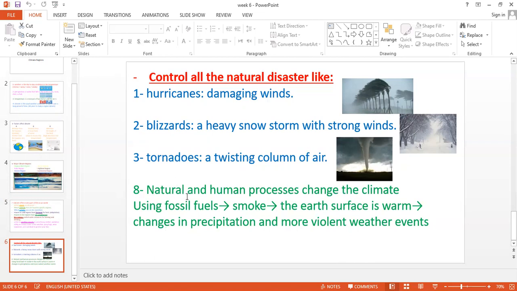Why? Because of some natural disasters, like those three disasters, and also because of some human actions. What are the human actions here? Using fossil fuels. When they use fossil fuels to run any machine, any factory, what comes out? Smoke. This smoke makes the earth's surface warm.